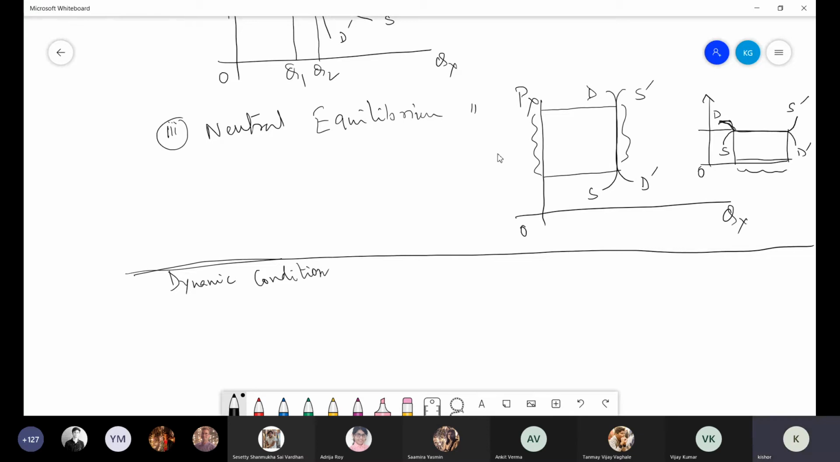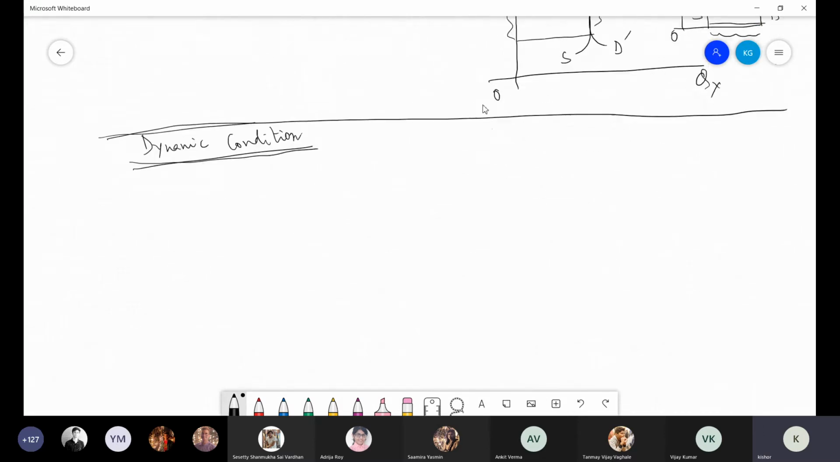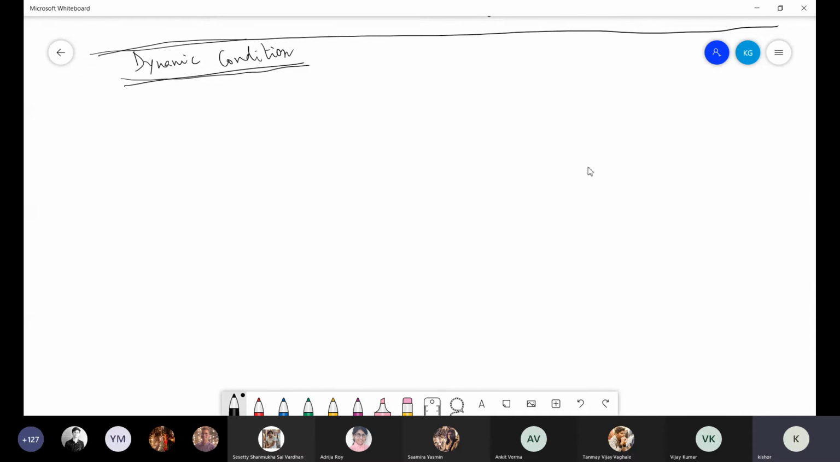Because that is more important for us, because in real life, most of the things are changing each and every moment. So when it is changing, it is very difficult to find constant things. So dynamic condition we discuss with the help of the Cobweb theorem. With the help of the Cobweb theorem, we discuss equilibrium under dynamic condition or dynamic economy. Similar to this one, we discuss this with the help of the Cobweb theorem.